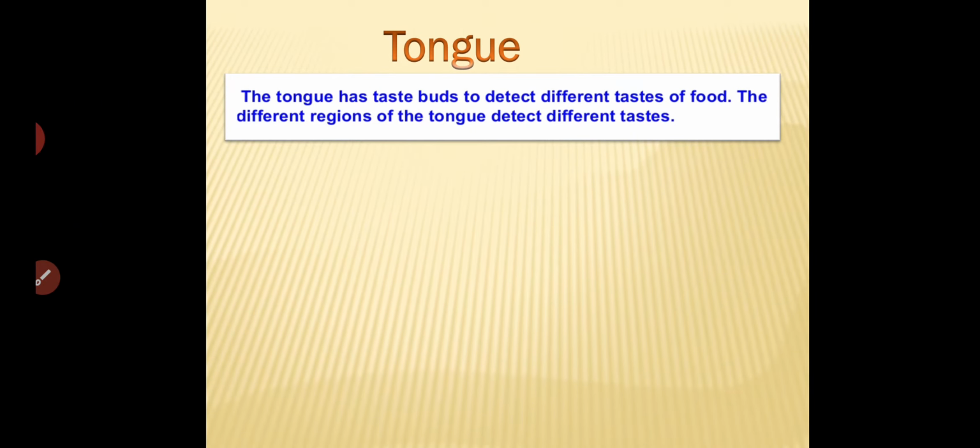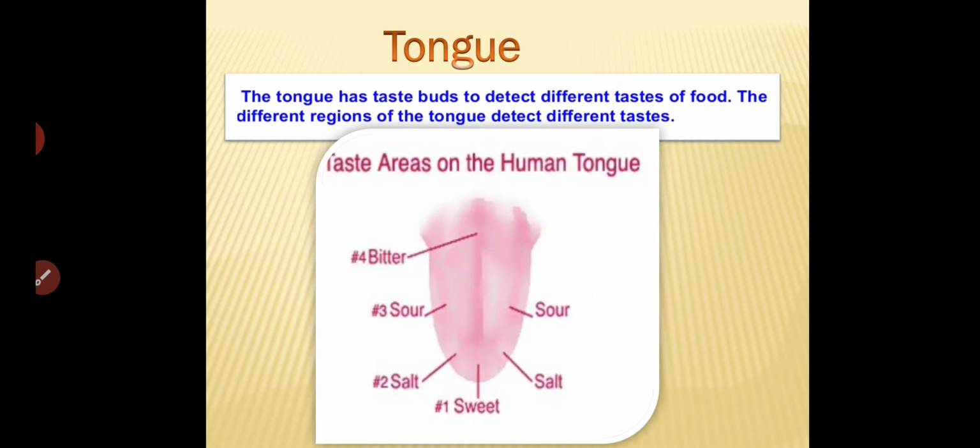So next, the tongue. Just now we discussed what the tongue will do. It will mix the saliva with the food and help to digest. Other than that, the tongue will help to taste the food. How? Because it contains taste buds, which sense sweet, salty, sour, and bitter. These taste buds help us feel the taste of the particular food.